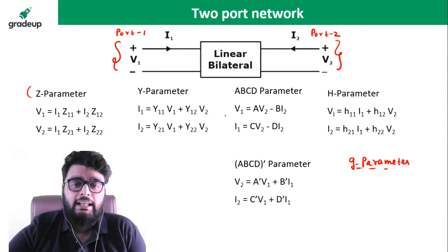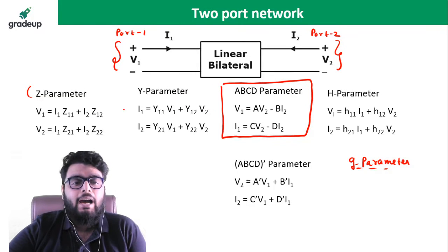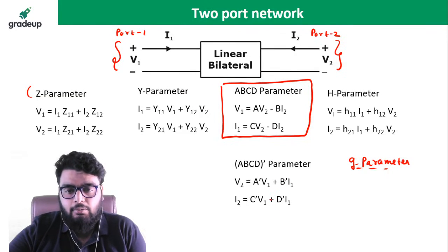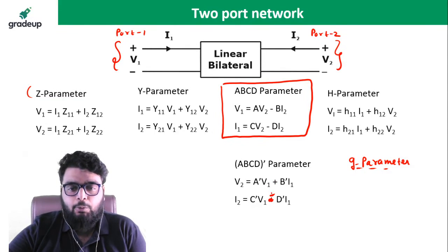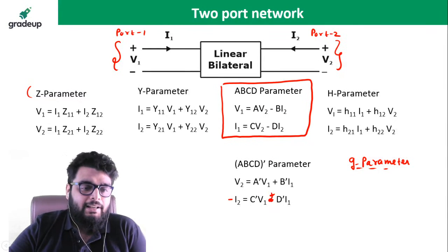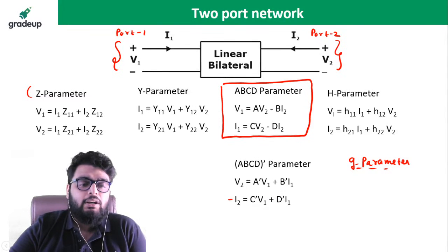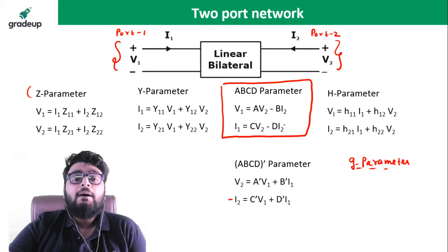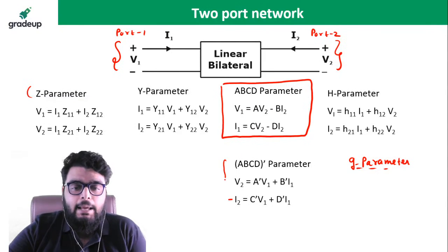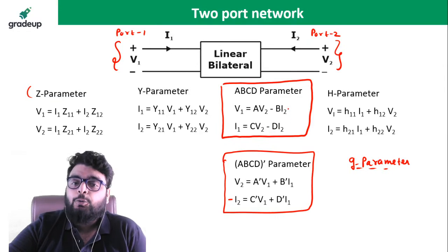Now we have these parameters. Listen very carefully to the ABCD parameters. In all of the other parameters you can see you have a plus sign between the terms, but in the ABCD parameter and in the ABCD dash parameter, see very carefully, you have a minus sign with I2.